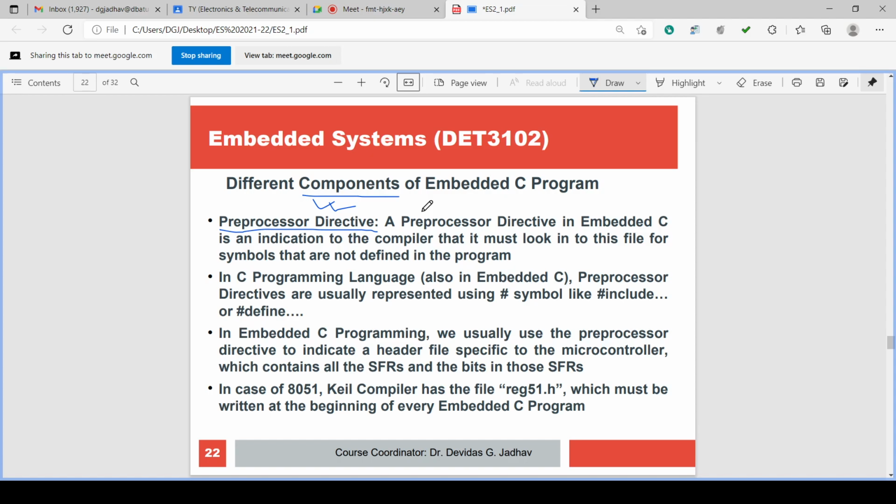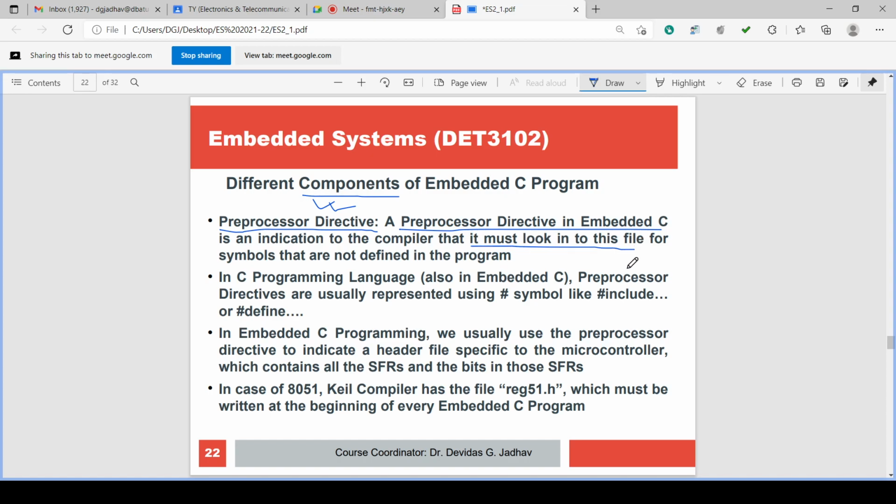प्रोसेसर डायरेक्टिव्ह जो असतो तो प्रोसेसर डायरेक्टिव्ह काय असतो? So that preprocessor directive in embedded C is an indication to the compiler. It is the indication that, Mr. Compiler, just look into this file, whatever the directive file is attached.